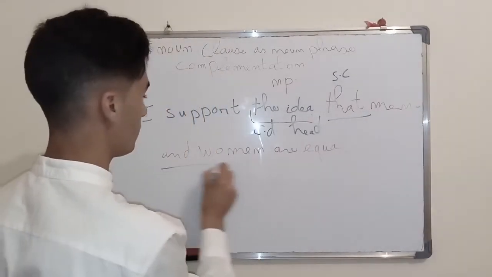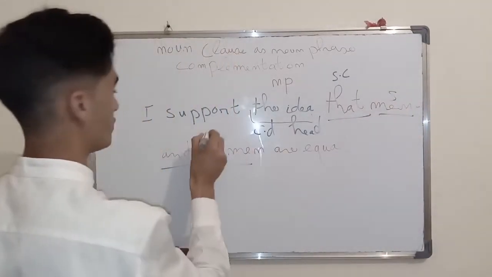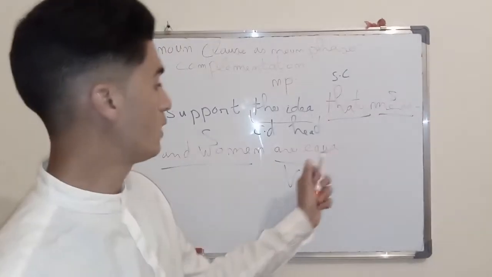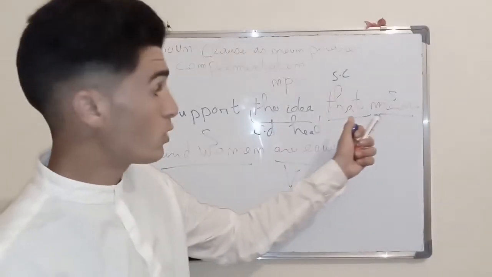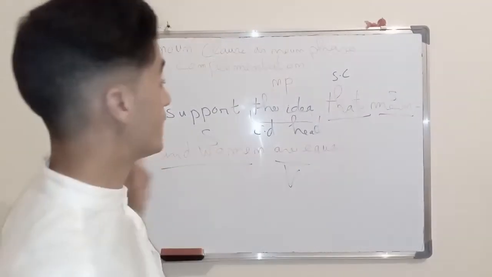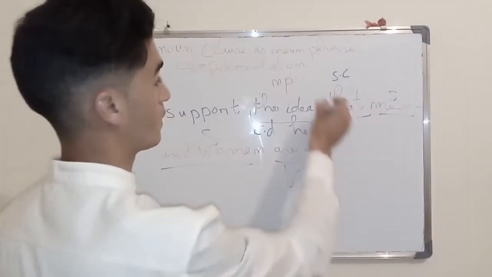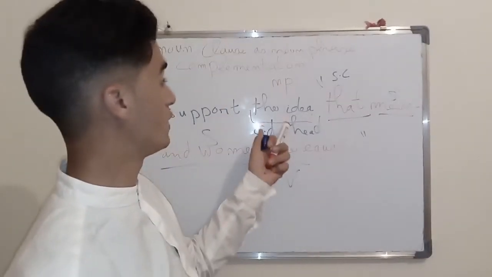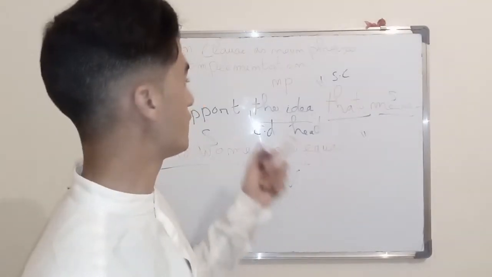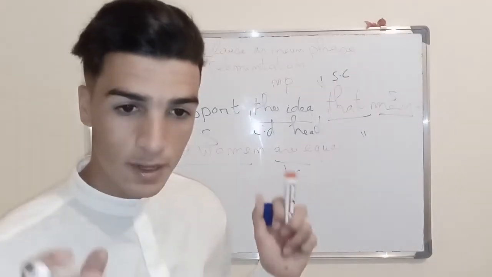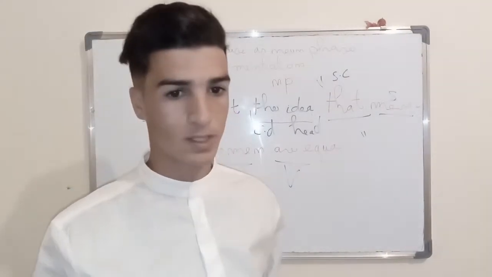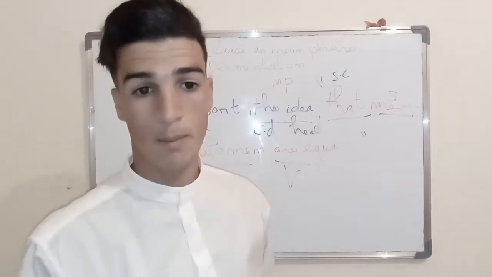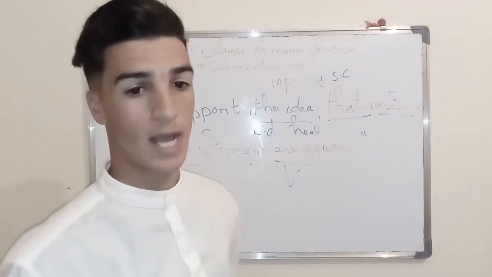Men and women are subjects, and are is the verb, equal is the complement. So this noun clause has a subject and verb, as I said before, and all of it functions as a complement of the idea. It completes the meaning of idea. Is that really clear? If you have any problems concerning noun phrase or noun clause, you can give comments below. I will be really happy to answer.